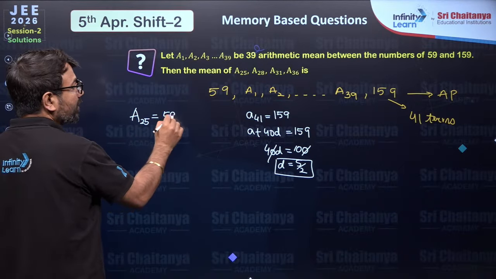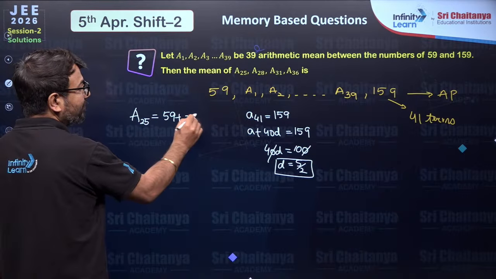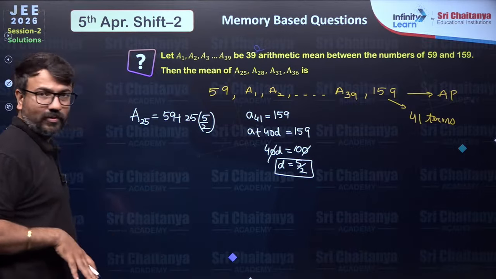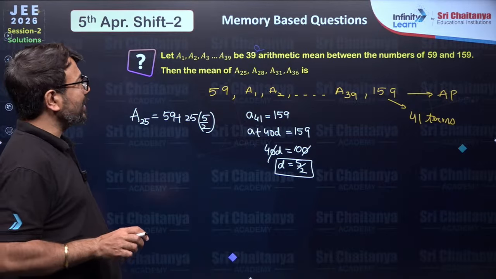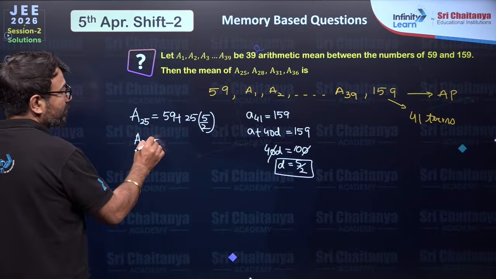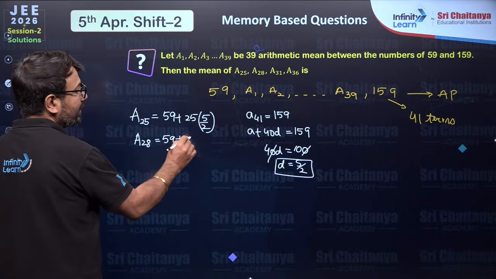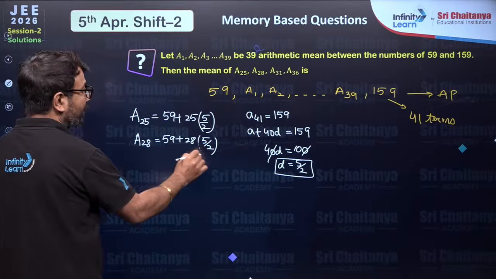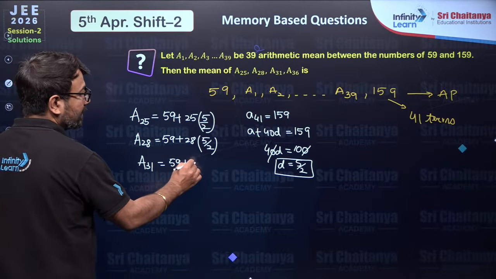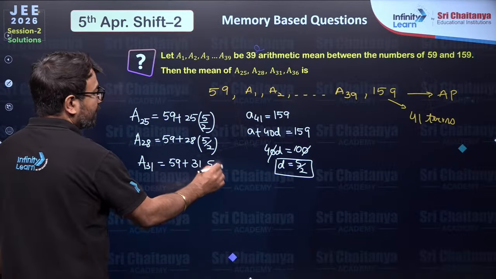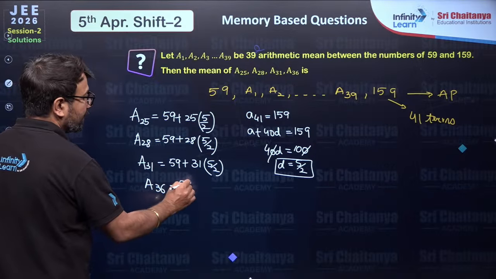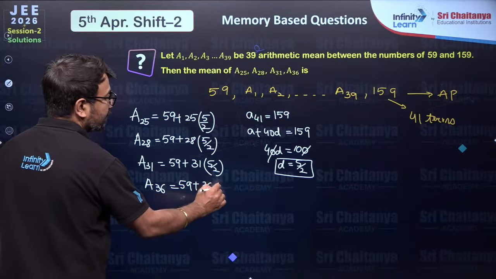It will be 59 plus 25D. Are you able to understand this? Is it clear to you guys? Now, if you have to find A28, that will be A plus 28D. And if you have to find the value of A31, it will be A plus 31D. And if you have to find A36, it will be A plus 36D.